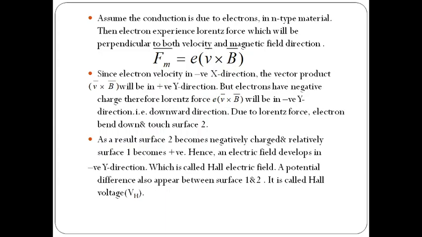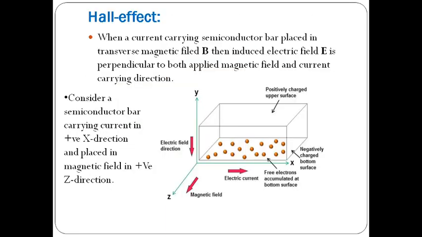So when we are assuming the n-type semiconductor, we can identify the conduction is due to only electrons. Now it is placed in the magnetic field B. So the electrons in the n-type material will experience the magnetic force or Lorentz force. The force direction is in the negative y direction, that means downwards.